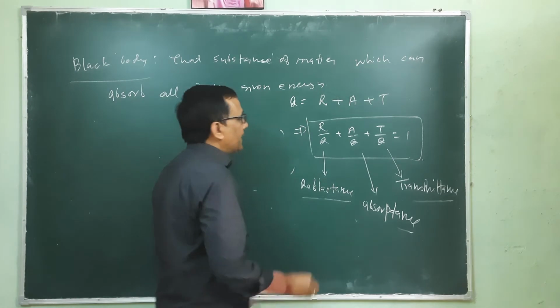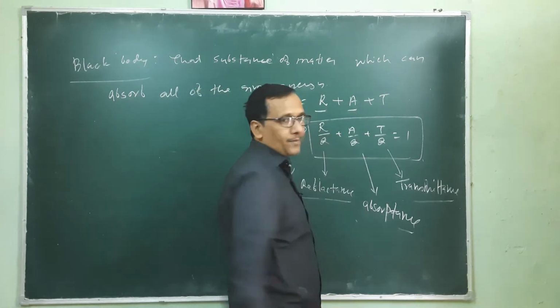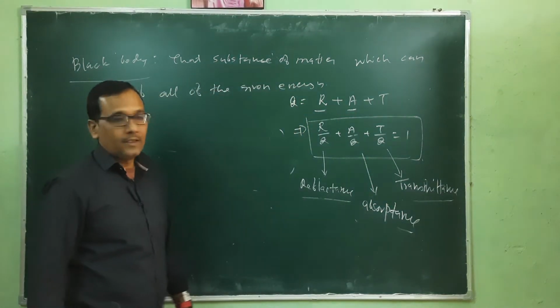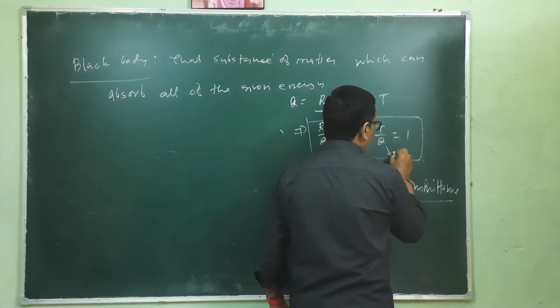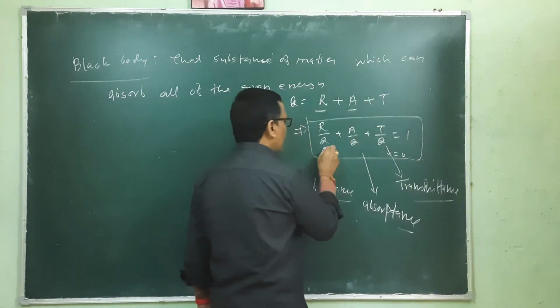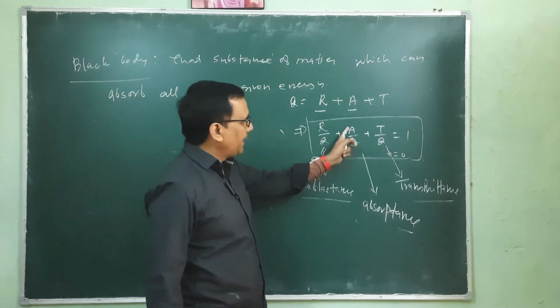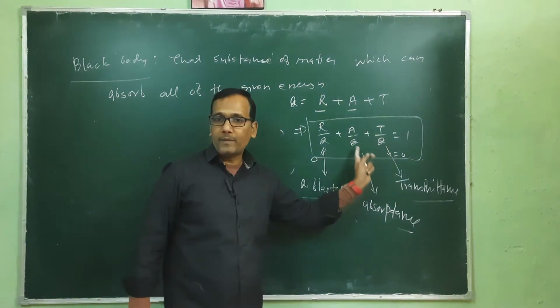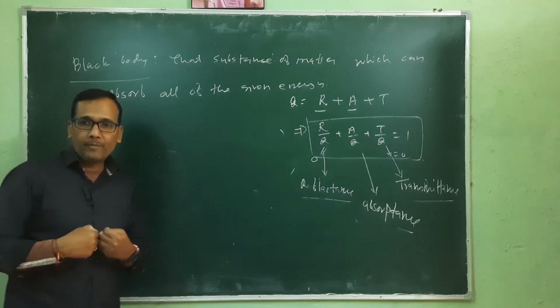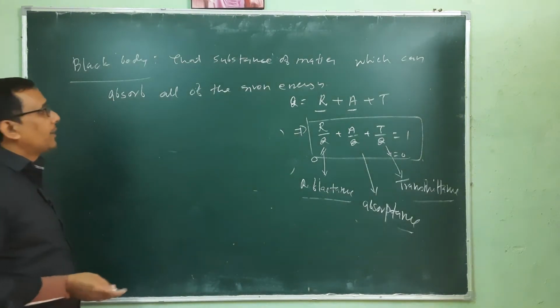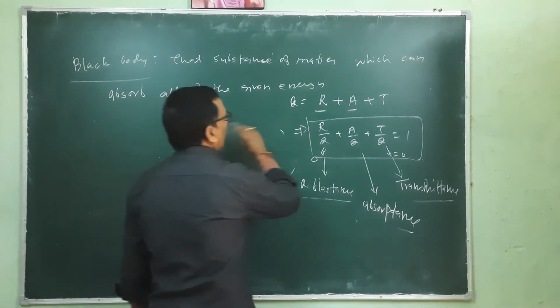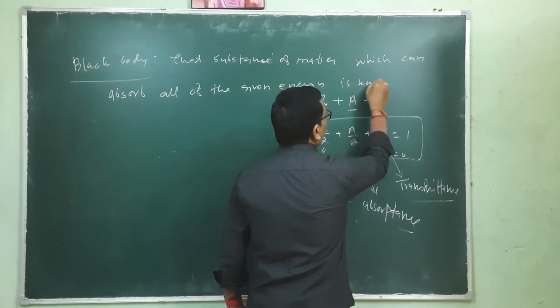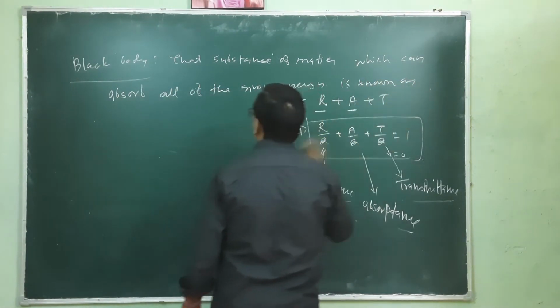In this case, if the reflectance and the transmittance are equivalent to 0, then A by Q is 100%, meaning all of the energy is absorbed by the system. That substance which can absorb all of the given energy is known as a black body.